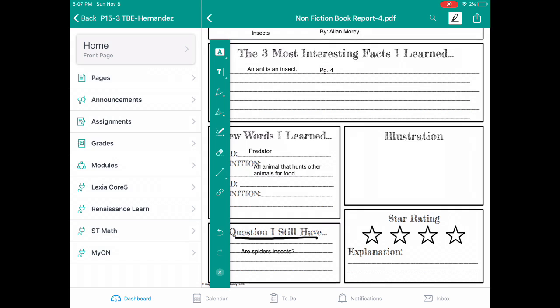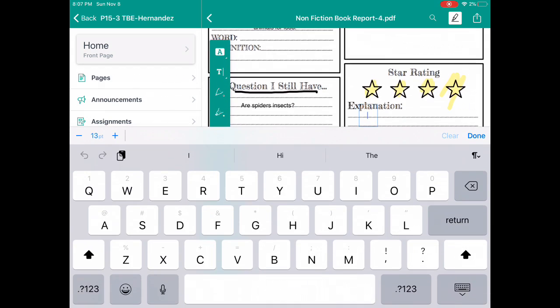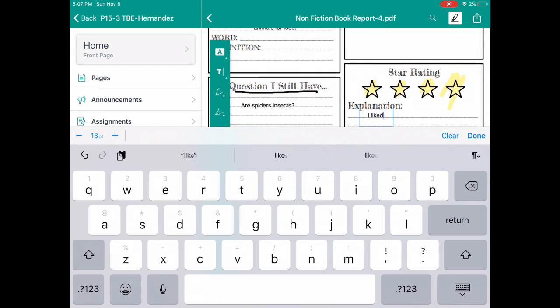Star rating here, where it has the little stars, you highlight the number of stars that you want to give the book. Maybe I liked it a little bit and I give it 1 star. Maybe I liked it so-so, I give it 2 stars. Maybe I liked it and it was good to me, it was cool. Or maybe I thought it was awesome and you explain why. I liked the book because, and that's how you started.